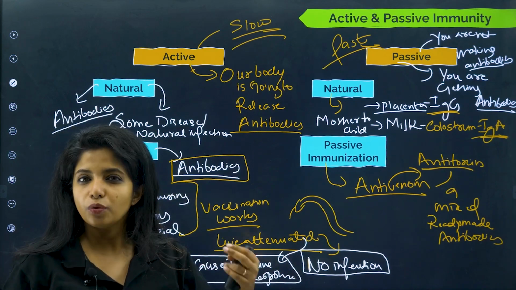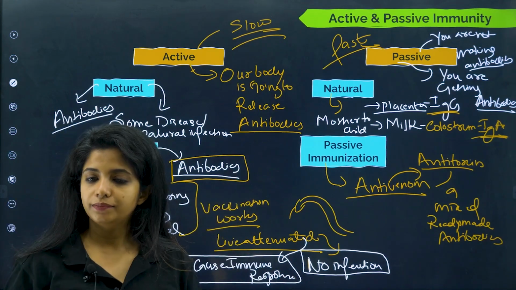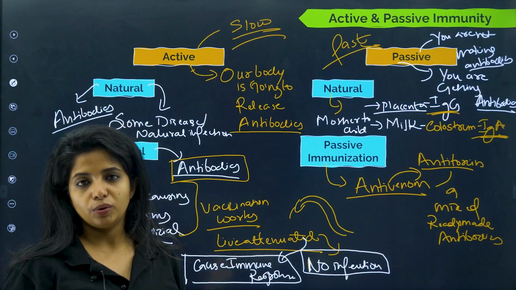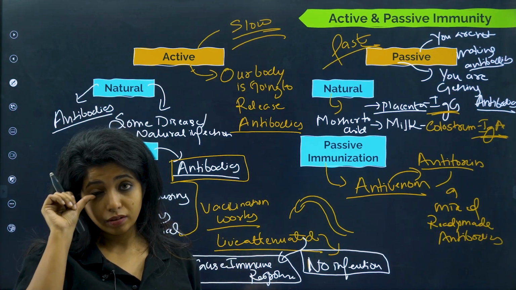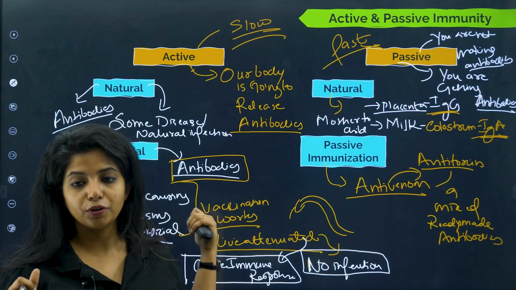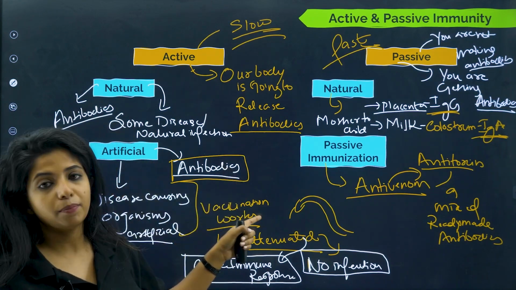You are bringing certain changes. You are making the pathogen weak. Okay, that is the meaning of attenuated. Or you can put dead microbes inside your body for producing antibodies. That's the exact thing that happens in vaccination.